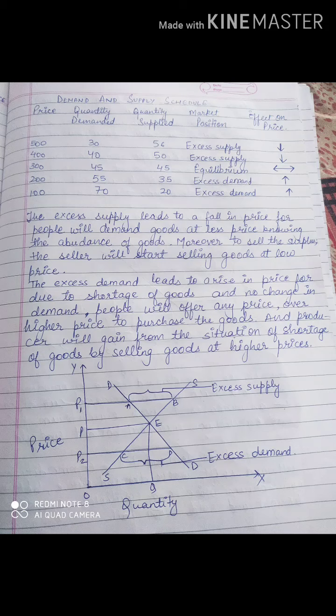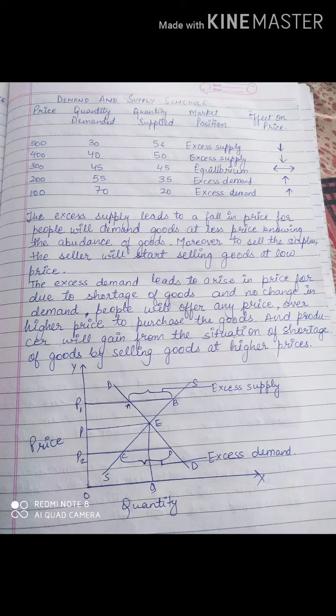Moreover, to sell the surplus, the seller will start selling goods at a low price. Now when there is no demand in the market and the supplier is supplying, he has excess supply, what will happen? He has to sell his goods, right? Now to sell his goods, what will he do? He will reduce his price. So the price will reduce.